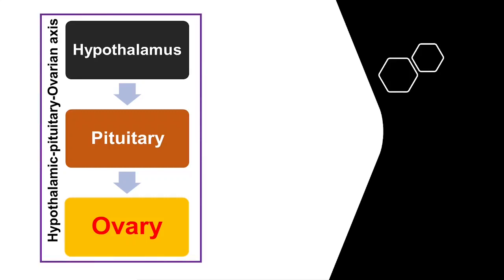So let us see about the hypothalamus. We know that the hypothalamus releases the releasing factor. Here, in case of reproduction, GnRH, gonadotrophin releasing hormone, and in response to that, the pituitary releases the follicle stimulating hormone. It acts upon the follicle for the growth and development of the follicle. And the pituitary also releases LH, luteinizing hormone. It causes luteinization and is responsible for the growth and development of the corpus luteum.